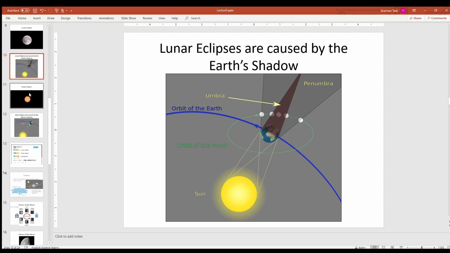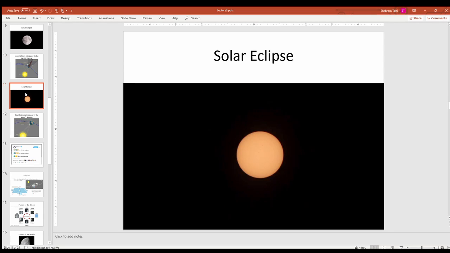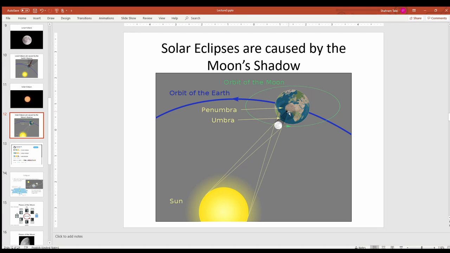On the other hand, we also have solar eclipses. In this case, we are looking at the shadow of the moon. This is called a solar eclipse, and this shadow is smaller than in the previous case.